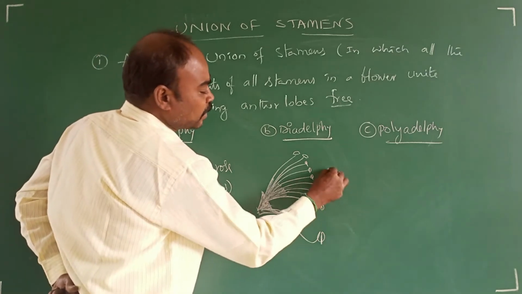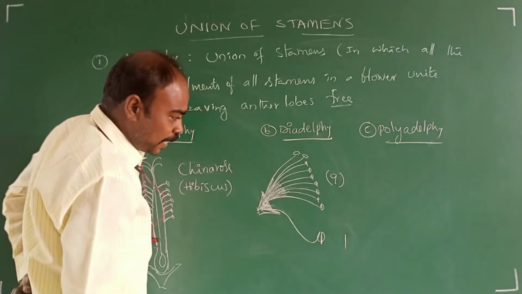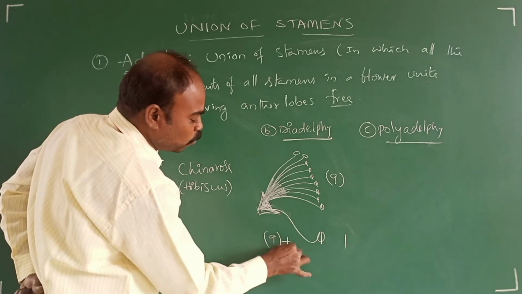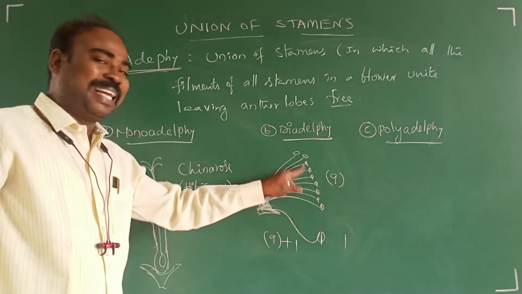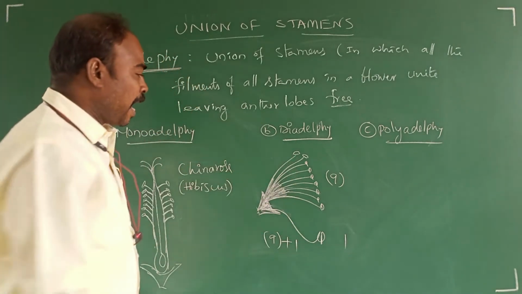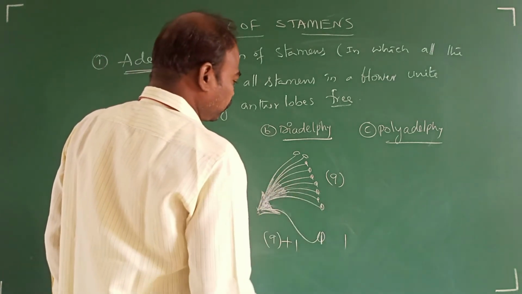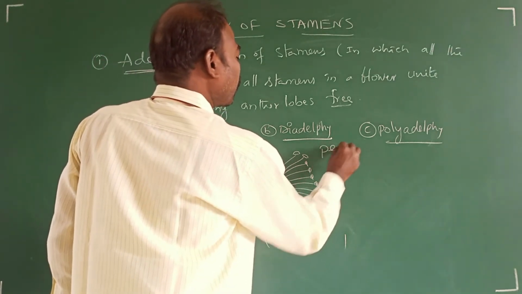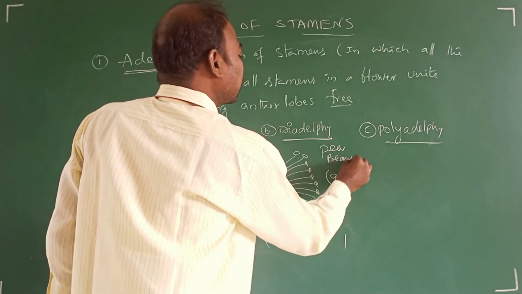These 9 filaments are fused and one was separately found. That is called the 9+1 condition. Two bundles, diadelphi, as in pea, beans, etc.